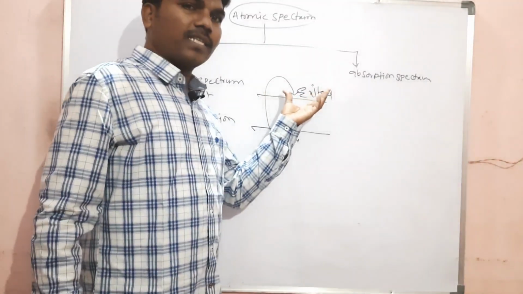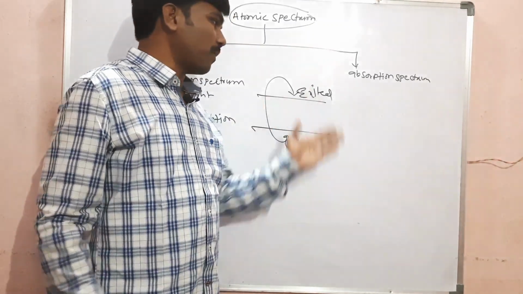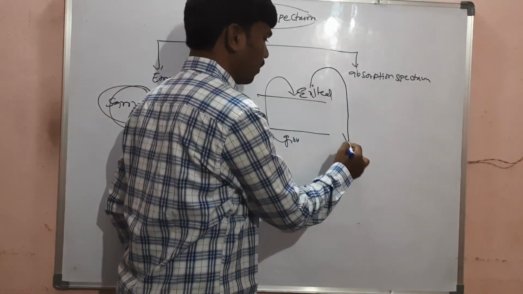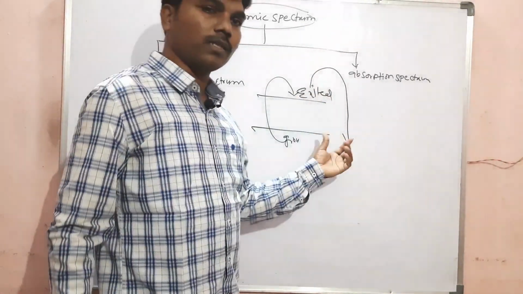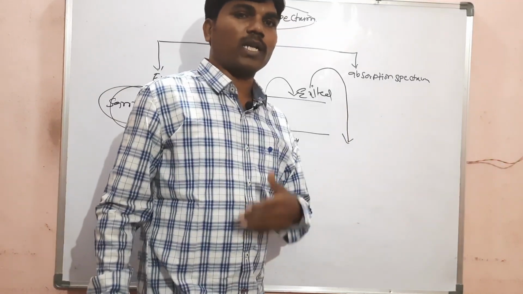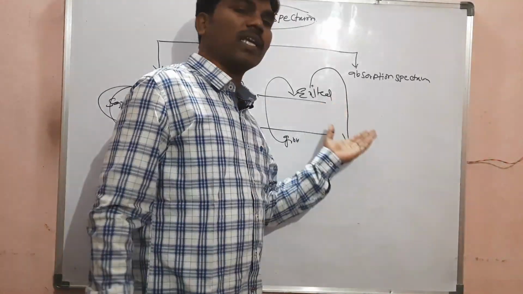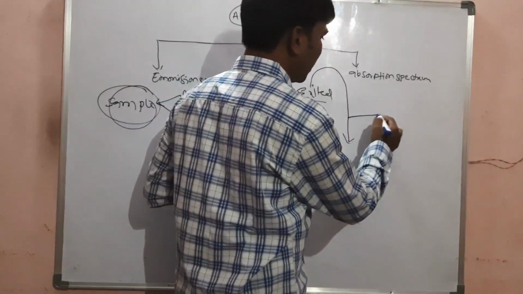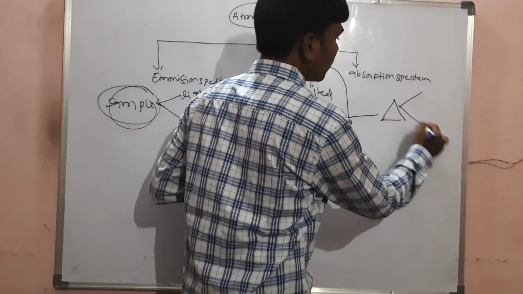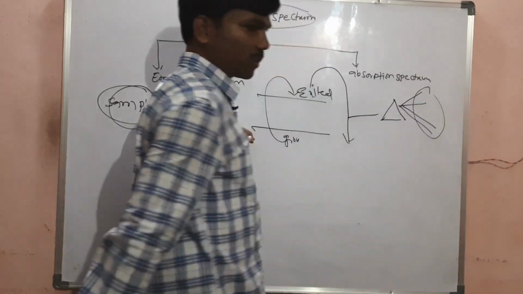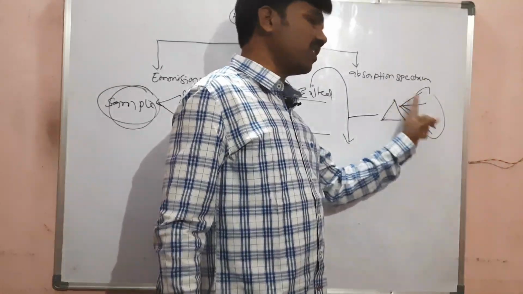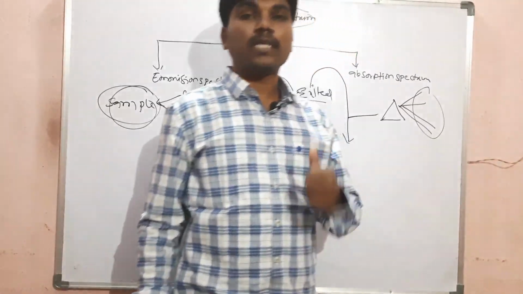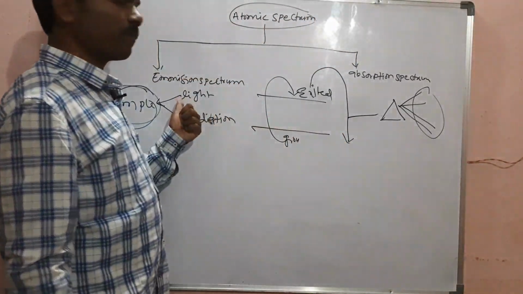In this excited state, these atoms are unstable. To get stabilized, they try to reach the ground state again. In that process, whatever energy they absorbed, they release that energy. If we pass this released energy through a prism, the recorded spectrum is called the emission spectrum. In this emission spectrum, all lines will be continuous.